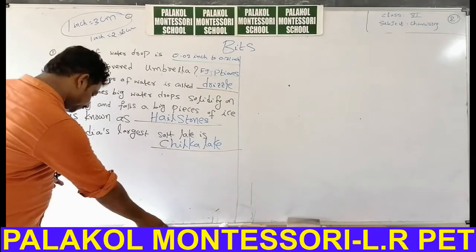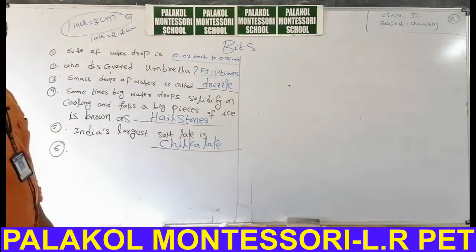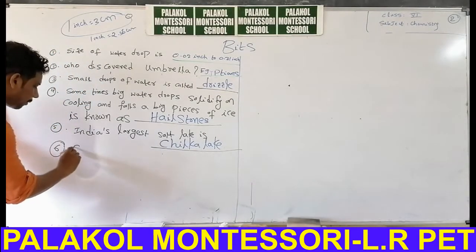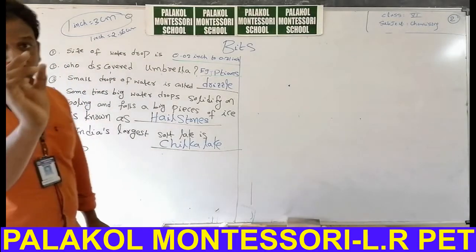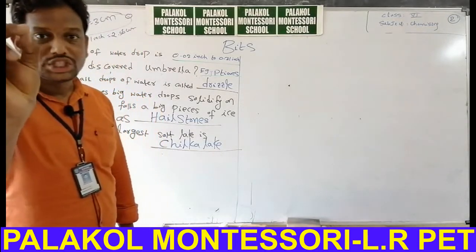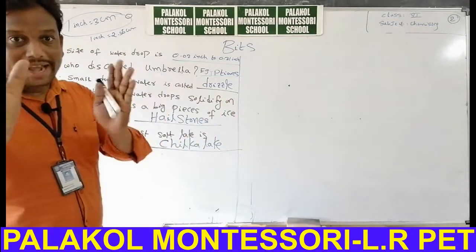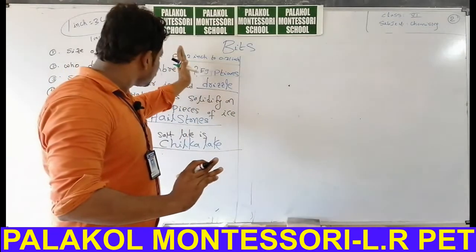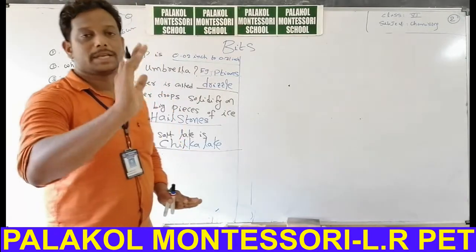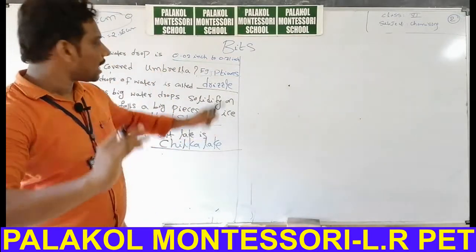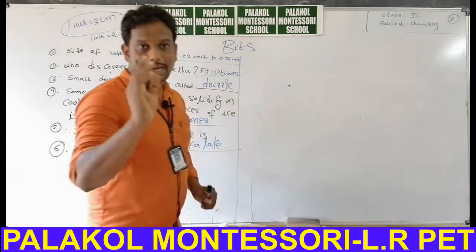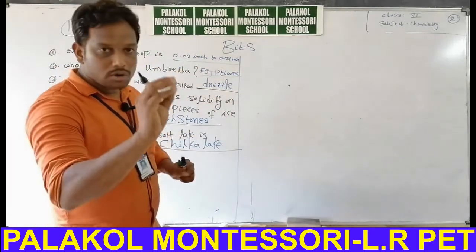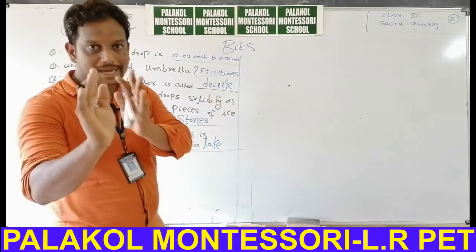Speed of raindrop is very, very important. Size of raindrop, we discussed, is 0.02 inch to 0.31 inch. That means it varies from 0.02 to 0.31. It may be 0.02 or any value in between 0.02 and 0.31.